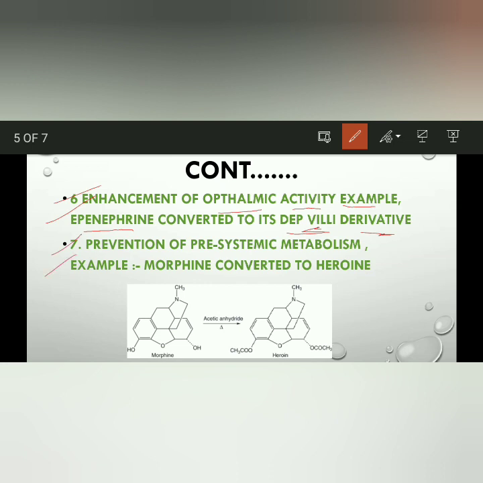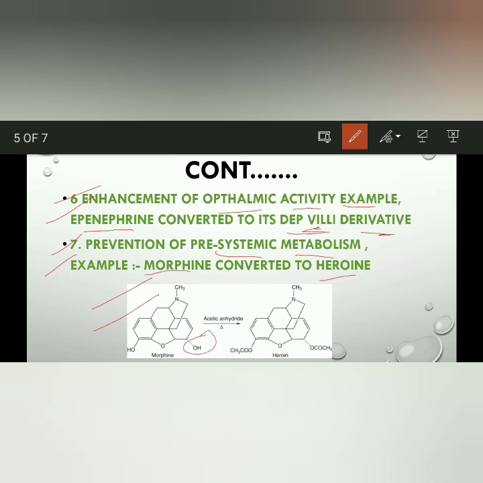The seventh application is prevention of pre-systemic metabolism. Whenever we take a drug, it prevents pre-systemic metabolism. Example, morphine converted to heroin. In this image you can see the morphine, here this moiety is an OH hydroxy group.